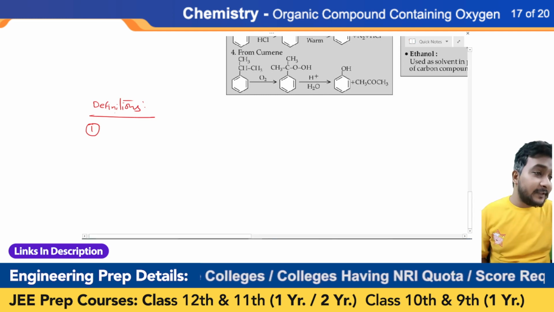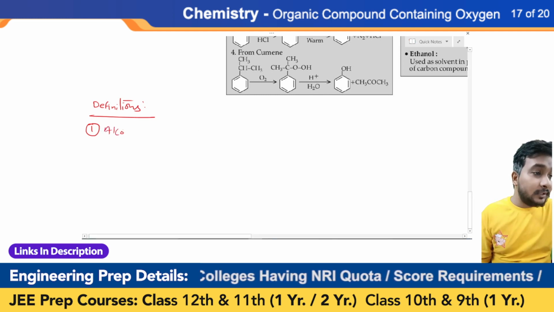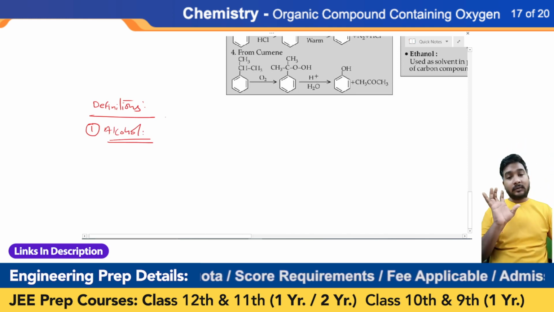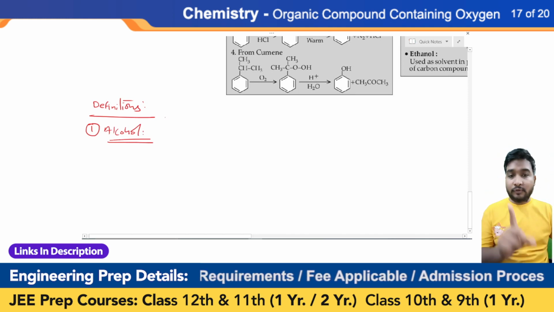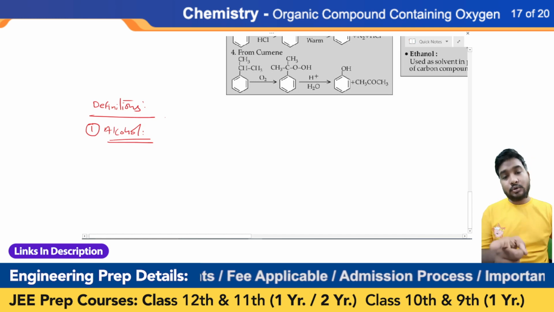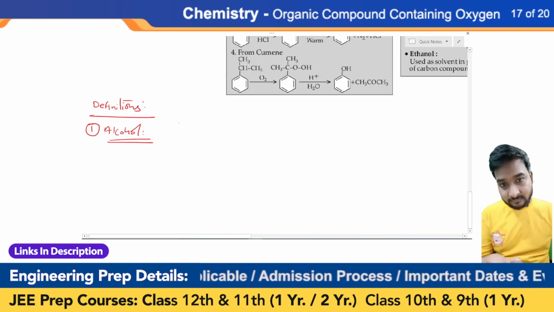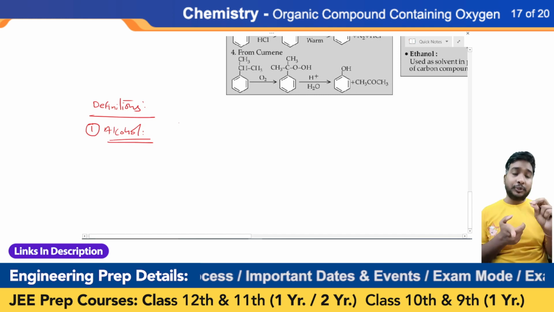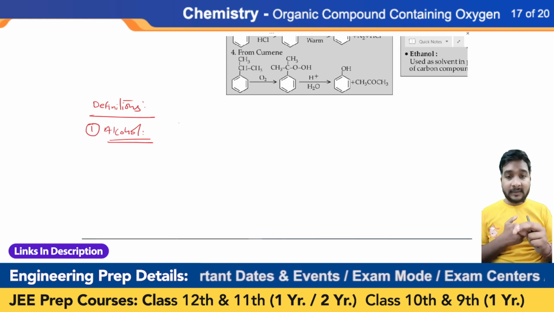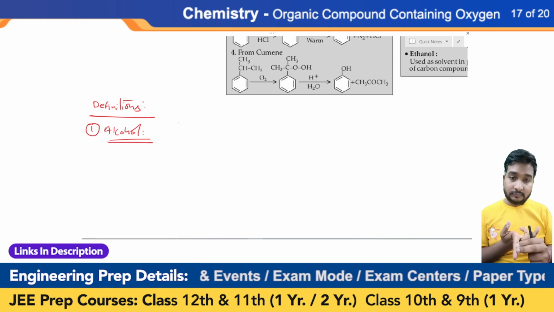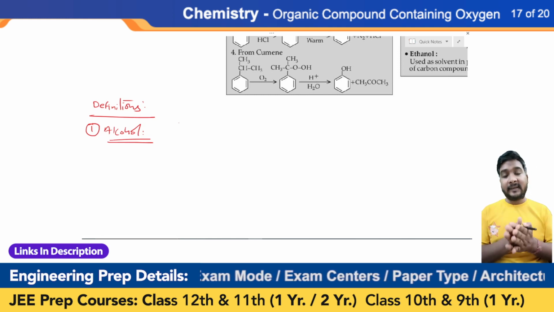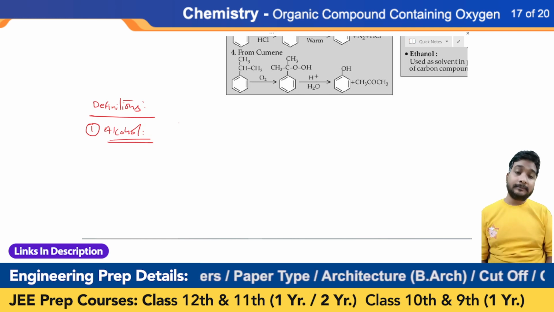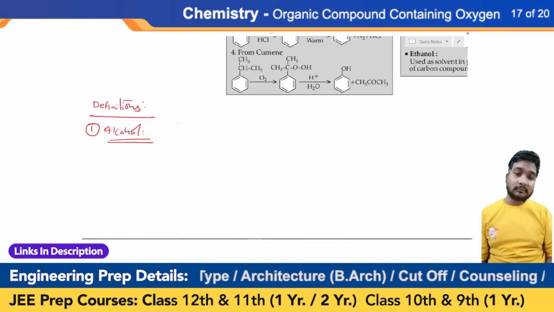First of all, I'll tell you the definition or concept of alcohol. If you have a compound of carbon, you will definitely also observe atoms of hydrogen. So if any compound is made by carbon and hydrogen, it is called what?